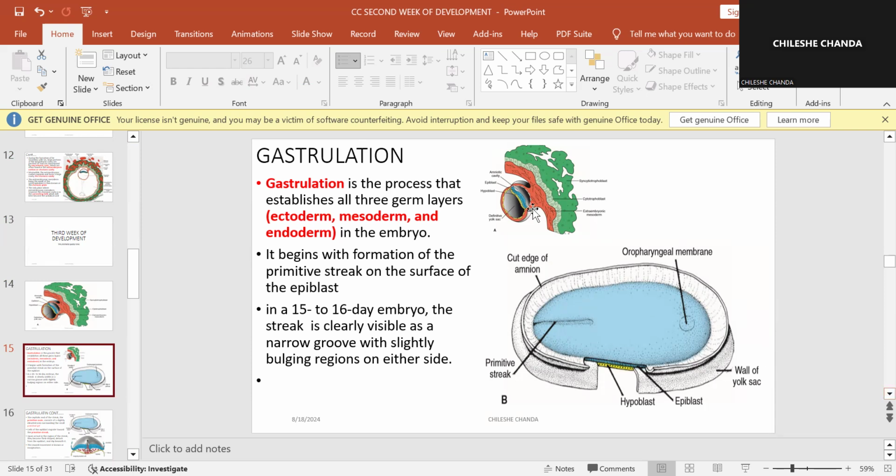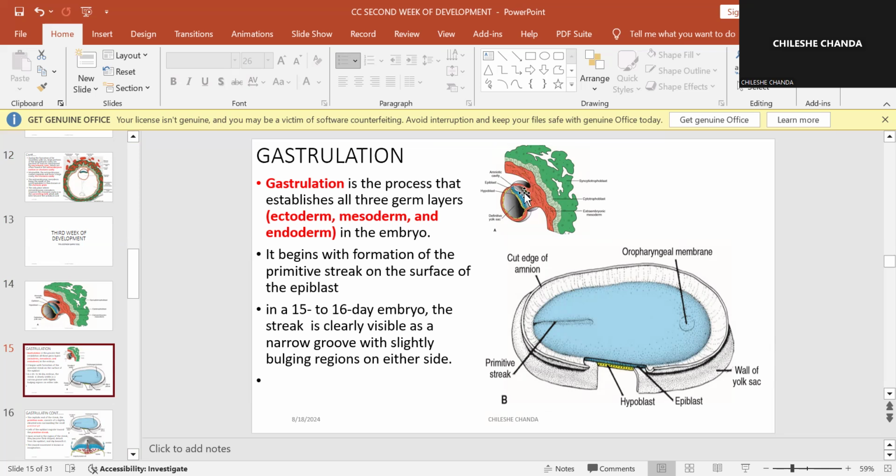Now, remember, we said if you look at this in the second week, this is where the layers are only two. We have the epiblast and the hypoblast, okay? And so this layer, if you get it, and now you're looking at this embryo from the top, you put it here. You remove the amnion, this layer.